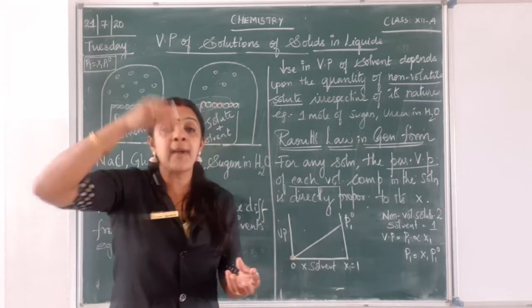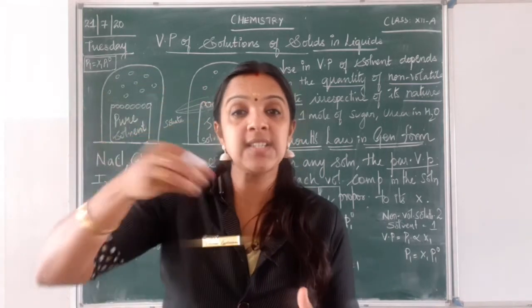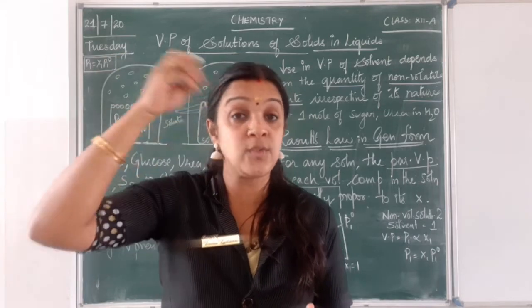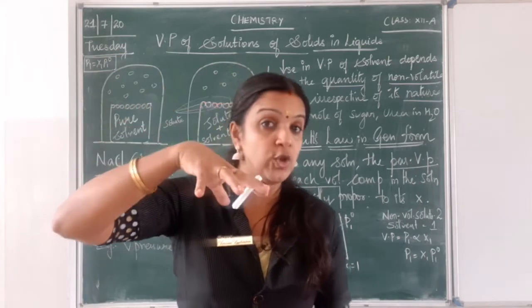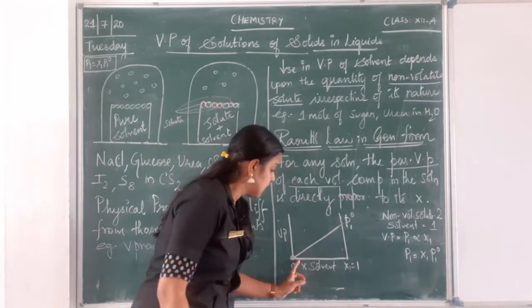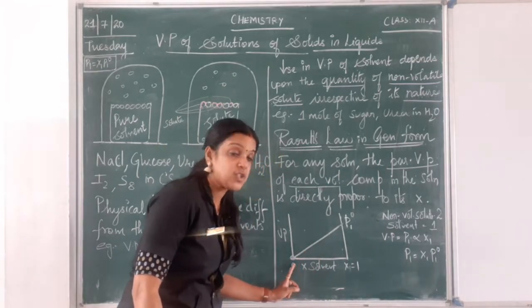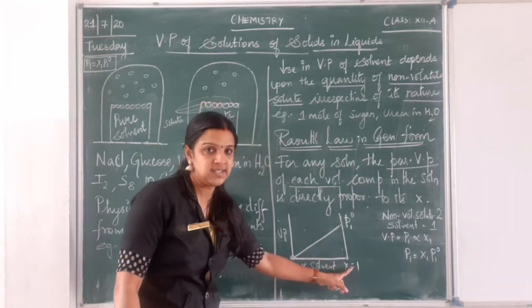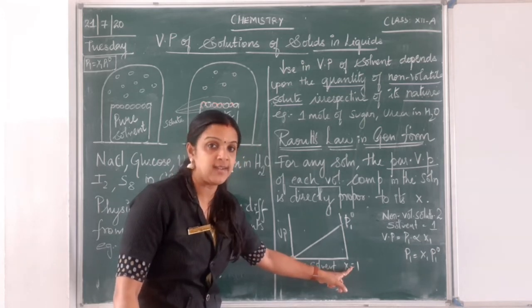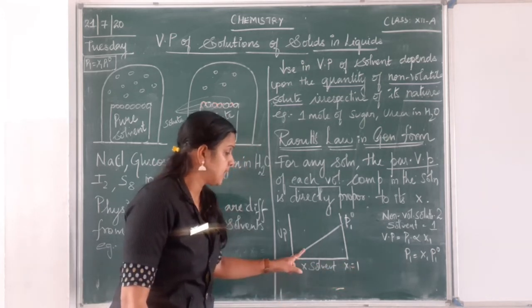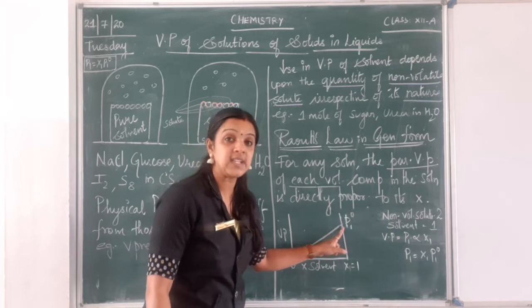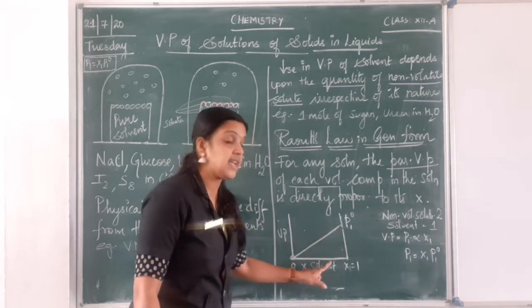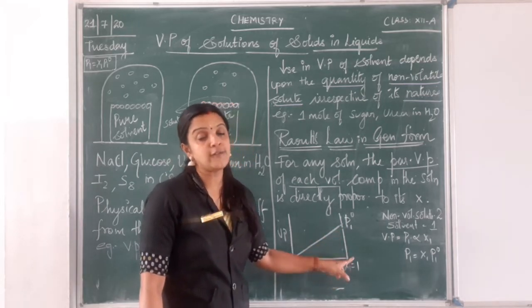But as I am adding water into it, once I start pouring my solvent, that is water, into my solute, what is going to happen? Gradually this mole fraction 0 becomes 1. Where my mole fraction is 1, at the same time the graph increases linearly as there is an increase in the amount of solvent.